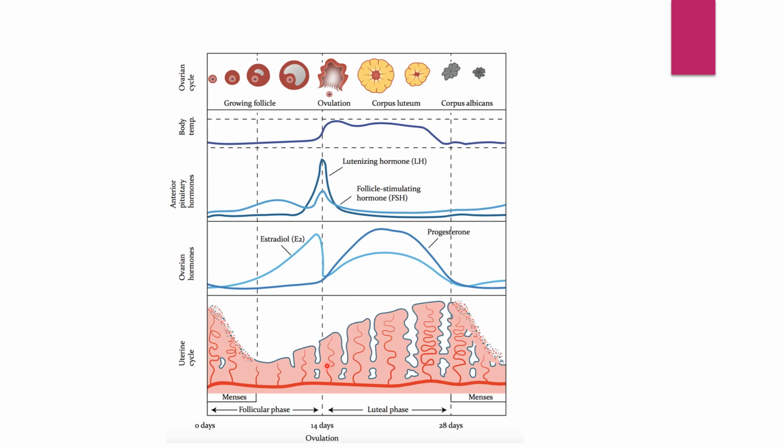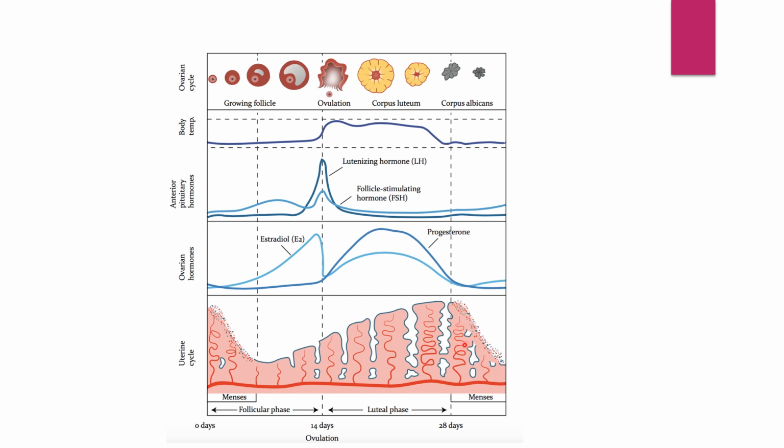Till here, the thickness of the endometrial lining is increasing because the uterus doesn't know whether the ovum is going to get fertilized or not, but it is still ready for housing the zygote after fertilization. But once the corpus albicans is formed, the endometrial lining gets disintegrated, which results in bleeding, and that is called menstruation.